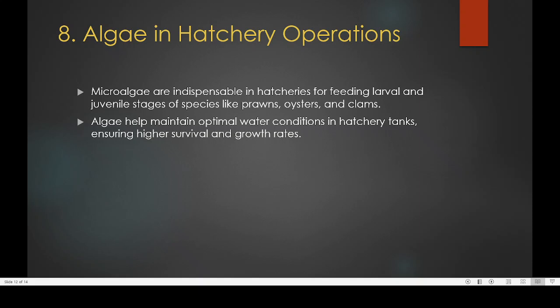Then algae in hatchery operation. Microalgae are indispensable in hatcheries for feeding larvae and juvenile stage species like prawns, oysters and clams. Most young ones need smaller algae, and the smaller algae are very important, as they act as a food source for many of the common cultured species. Algae also help maintain optimal water conditions in hatchery tanks, ensuring higher survival and growth rate.